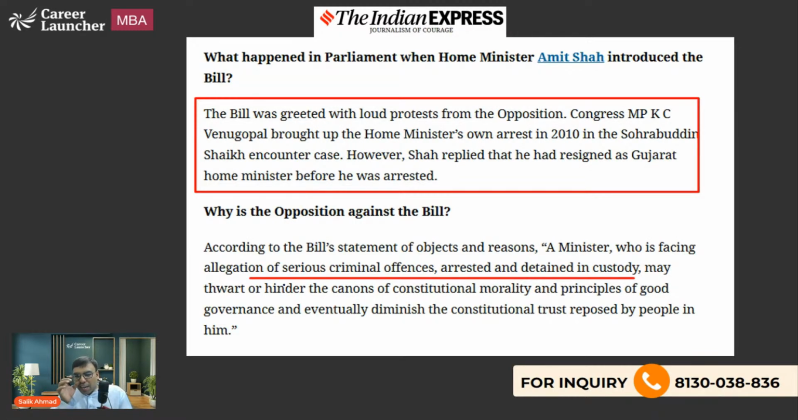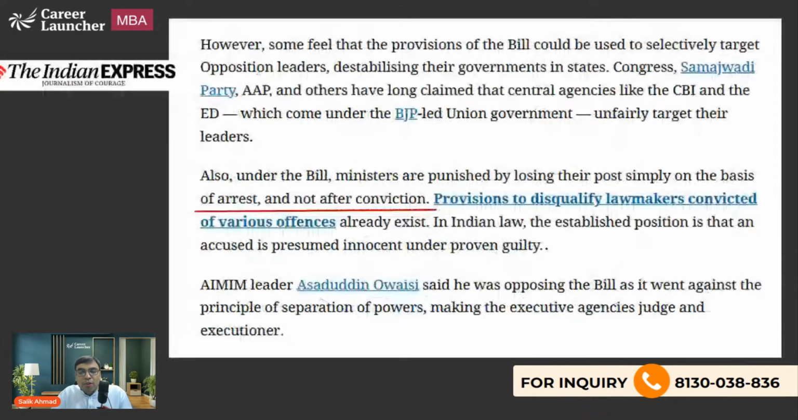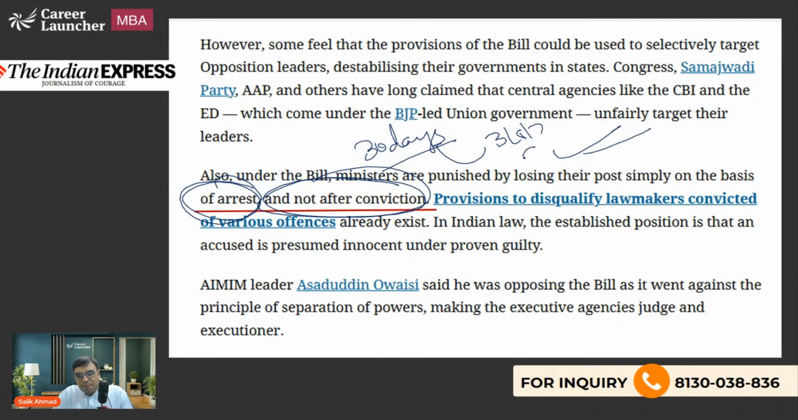The main problem is that the person is detained or arrested, but not proven guilty. The main problem why the opposition has raised this is that a person has only been arrested and not convicted. The matter is still pending. If a minister has been arrested for 30 days, then on the 31st day you will be disqualified from being a minister or chief minister, even if you have not got bail, and even if the matter is pending. That is why the opposition parties were protesting.